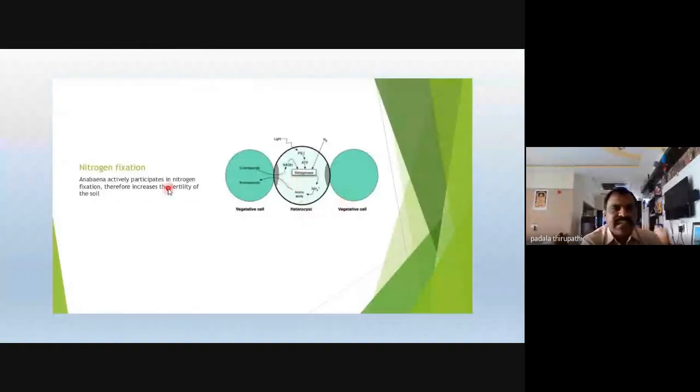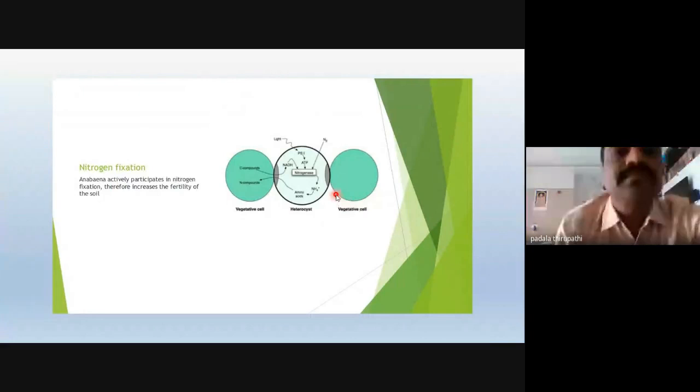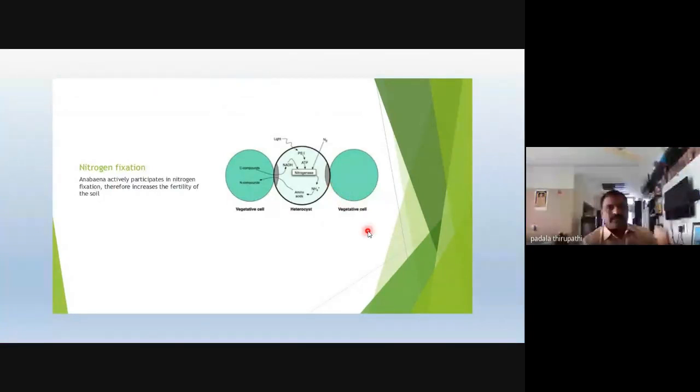So this is the nitrogen fixation heterocyst. In the heterocyst, this is the vegetative cells. Both sides are vegetative cells, and this is the heterocyst. This heterocyst contains the nitrogenase enzyme.